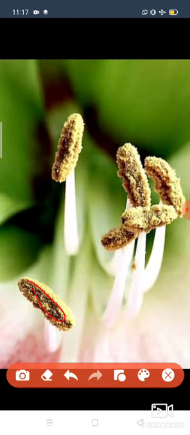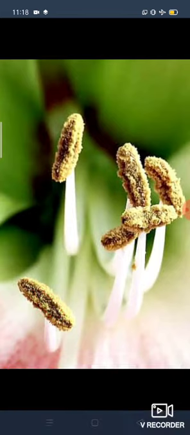So the process of pollination involves the transfer of pollen from the male reproductive part of a plant to the female reproductive part of a plant. Male reproductive part means androecium and female reproductive part means gynoecium. After the transfer of pollen grains from the anther to the stigma, pollination occurs, where plant fertilization takes place. Pollination is an important part of a plant's life cycle.